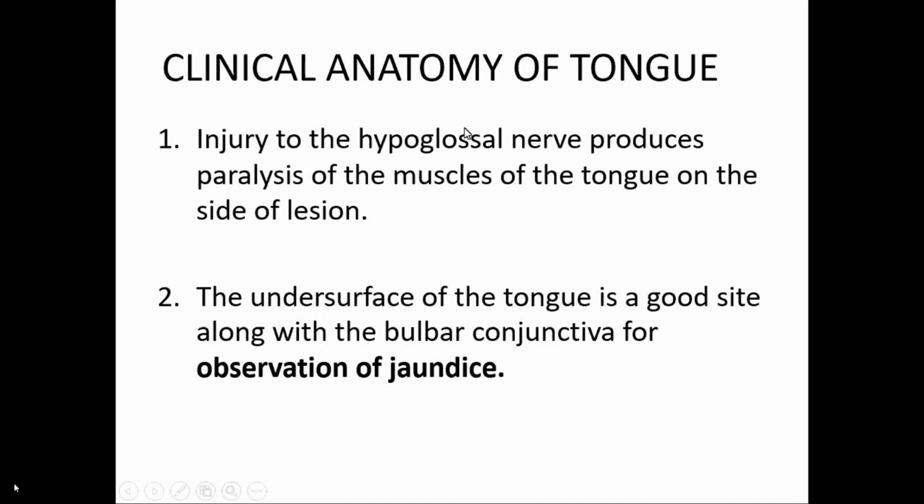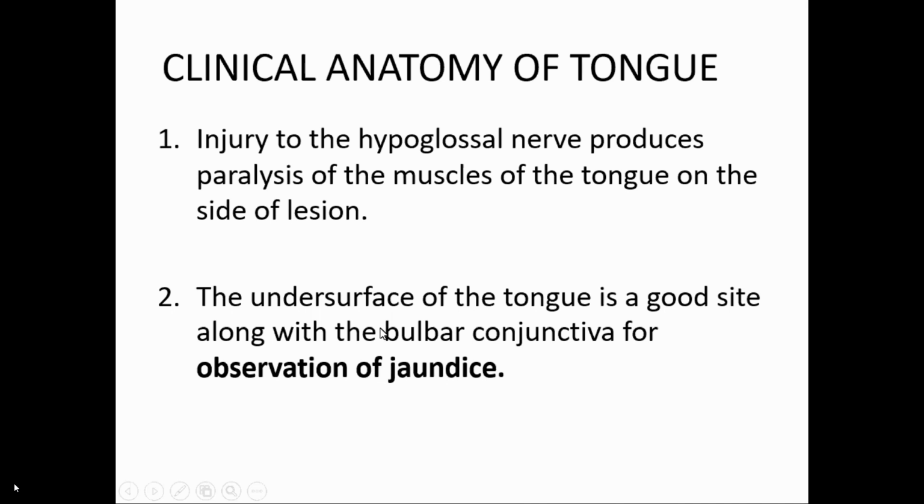Anatomy of the tongue. You know the muscles of the tongue are supplied by the hypoglossal nerve. Yes or no? All muscles are supplied by the hypoglossal nerve except the palatoglossus. So injury to the hypoglossal nerve produces paralysis of the muscles of the tongue on the side of the lesion. Then another clinical importance is that the undersurface or ventral surface of the tongue, along with the bulbar conjunctiva, is a good site for the observation of jaundice.